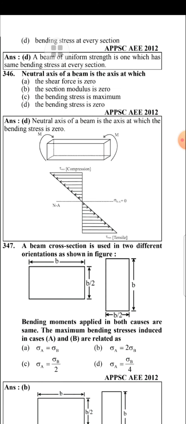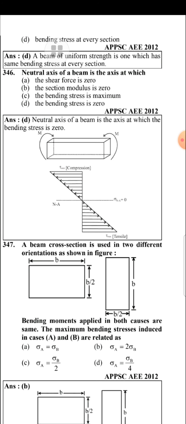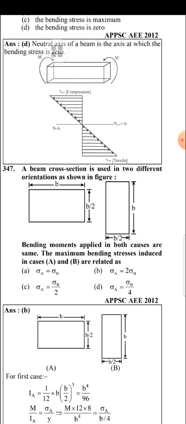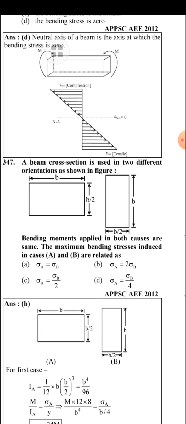A beam cross-section is used in two different orientations as shown in the figure. The bending moments applied in both cases are the same. The maximum bending stress induced in cases A and B are related as sigma A is equal to 2 sigma B.